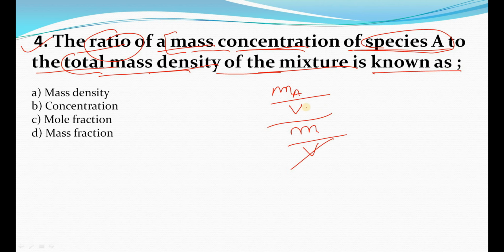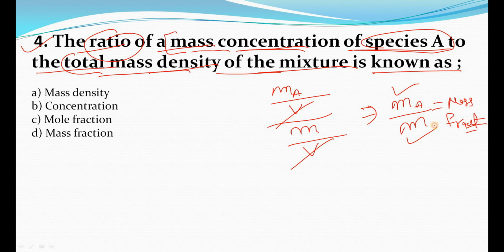So if I cancel out V to V, then it will become MA by M, means the mass of A divided by total mass, and this will be our mass fraction. So the right option will be D. I hope you understood this, right?